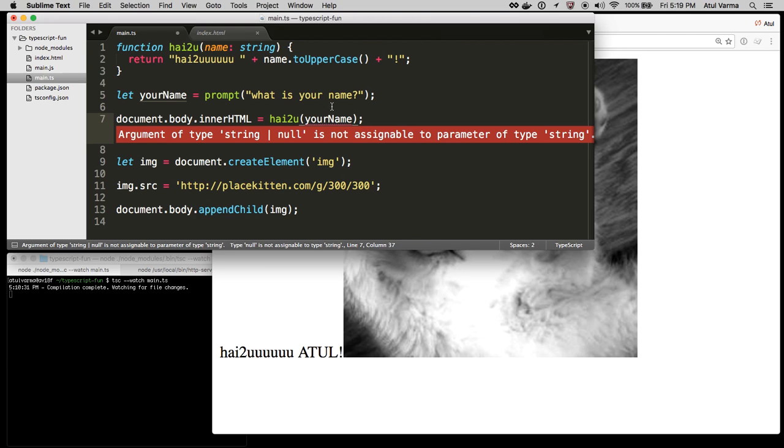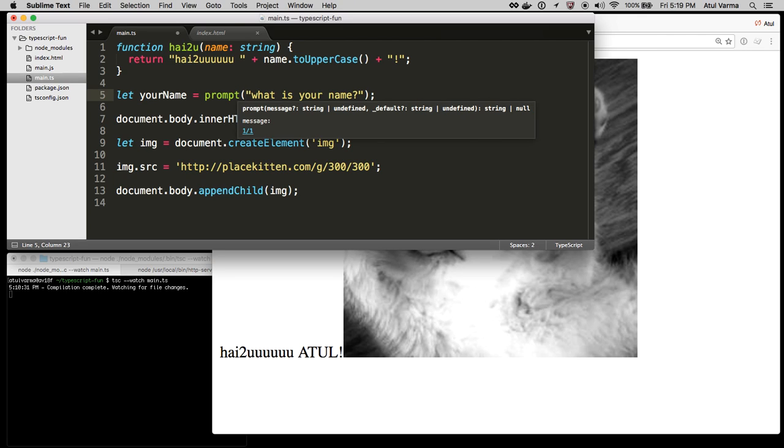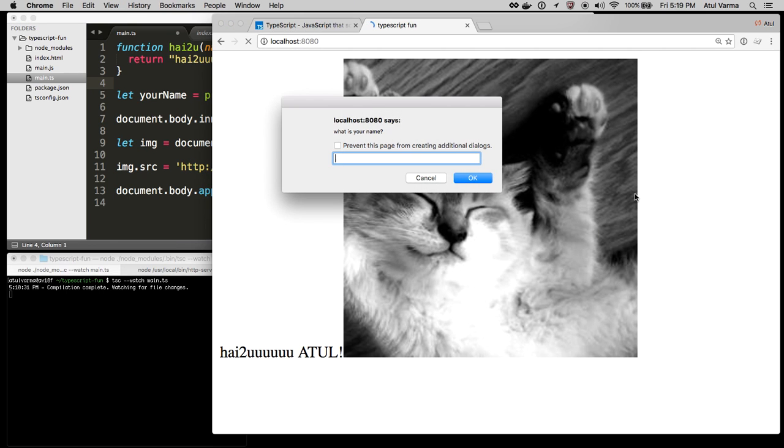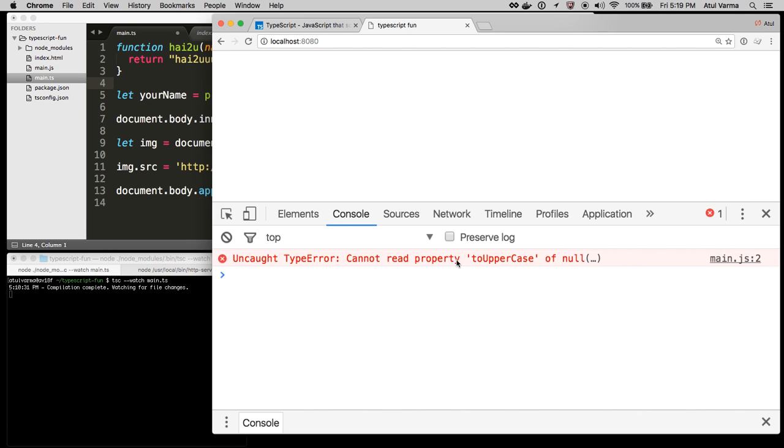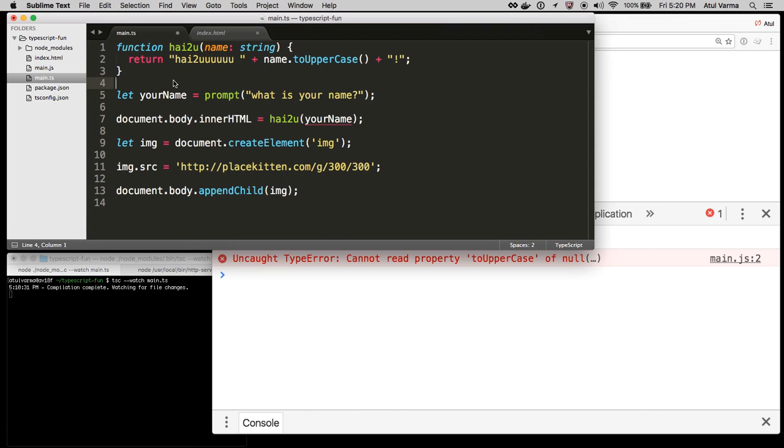So it's actually just alerted us to a subtle bug in our code. If we look at the type signature of prompt, we'll see that it actually returns a string or null. It'll actually return null if the user hits escape or hits cancel instead of typing something into the prompt. So we can actually see that here. If we hit cancel, our page has just crashed with an uncaught type error. Cannot read property to uppercase of null.